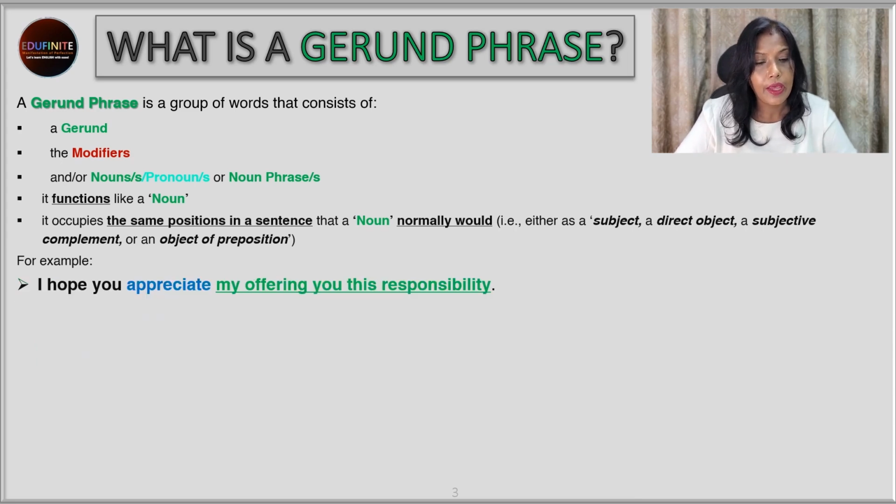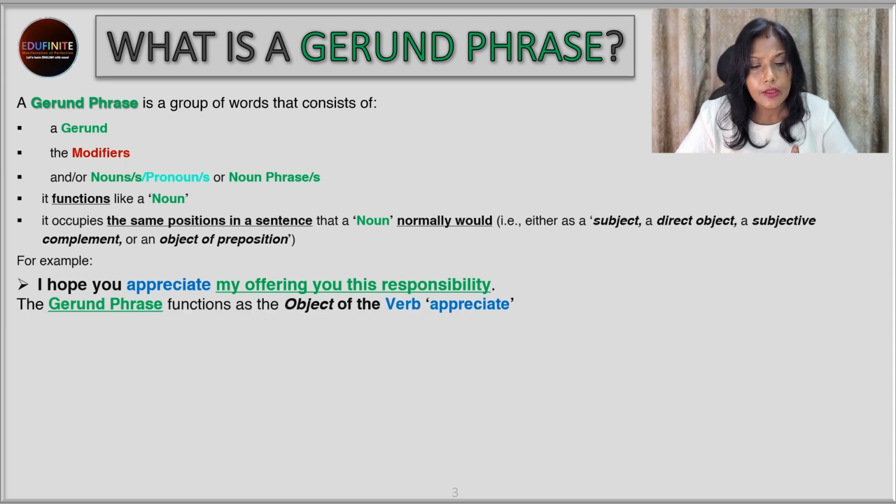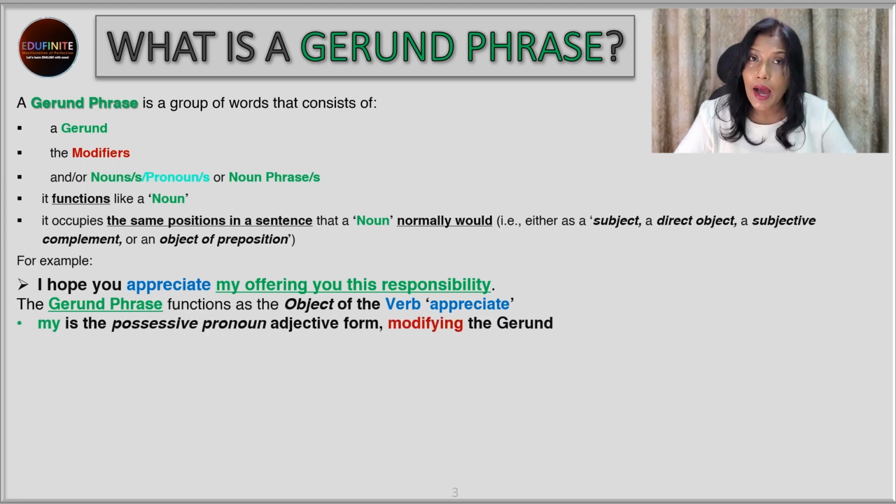Well, the next one. I hope you appreciate my offering you this responsibility. Now over here, the gerund phrase is my offering you this responsibility. And it functions as what? As the object of the verb appreciate. Next, my is the possessive pronoun in the adjective form, modifying the gerund.